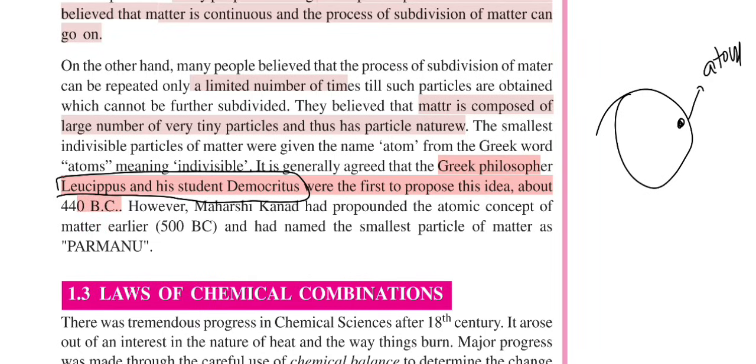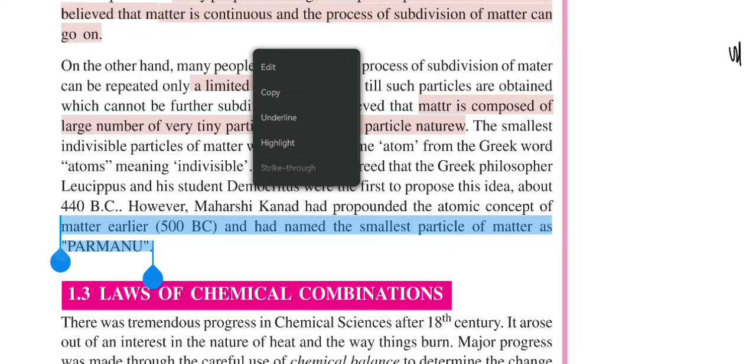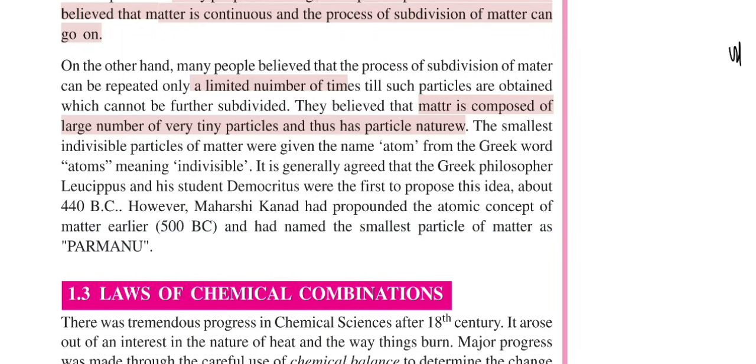However, before them, there was this person, Maharishi Kanad. He proposed the idea of the atom way before them, in 500 BC, 60 years before them. And what did he name it? He named atom as Parmanu. So the other name of atom is Parmanu.